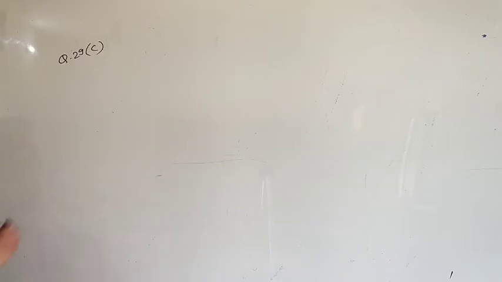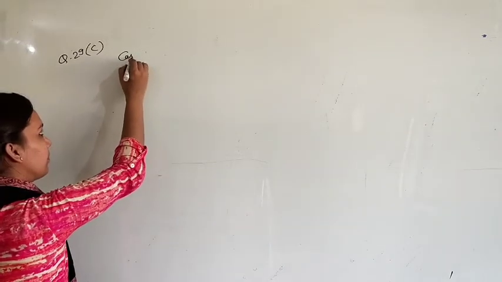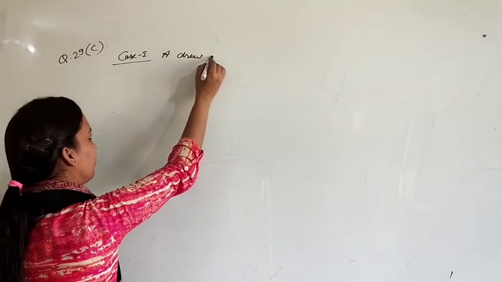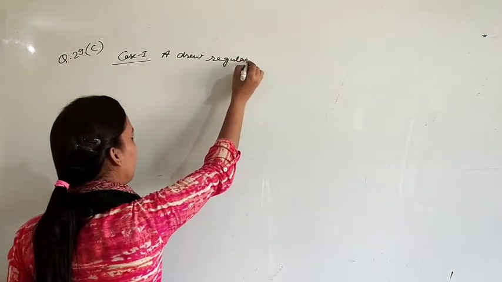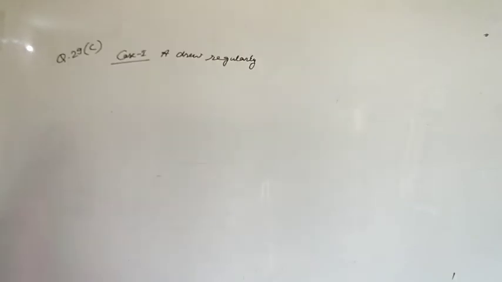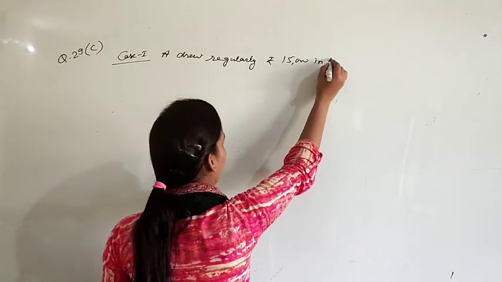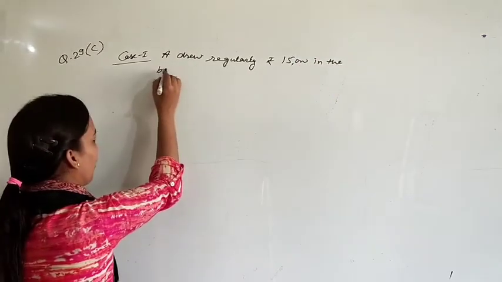So first of all, write down first case. A drew regularly 15,000 rupees in the beginning of every month.